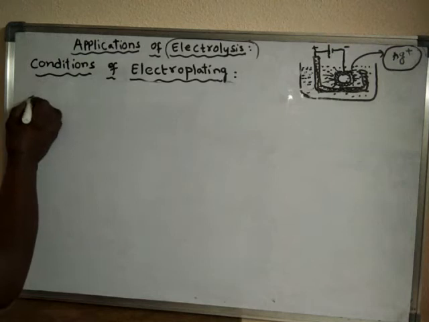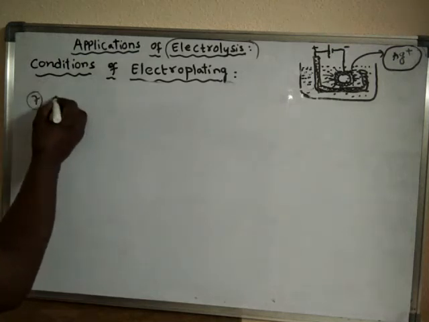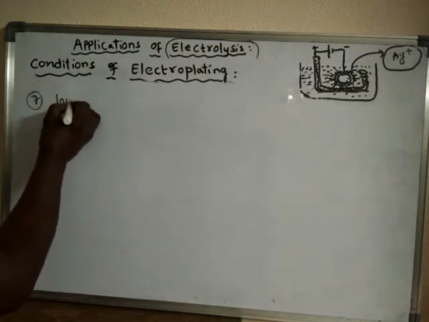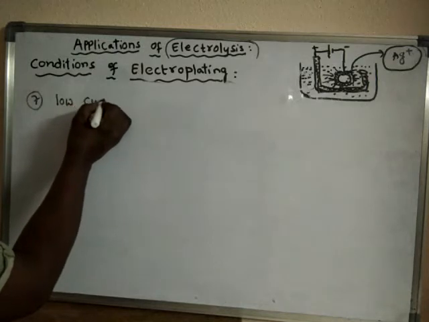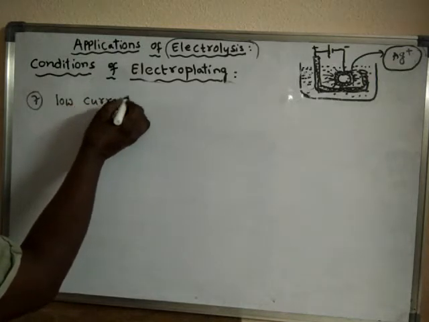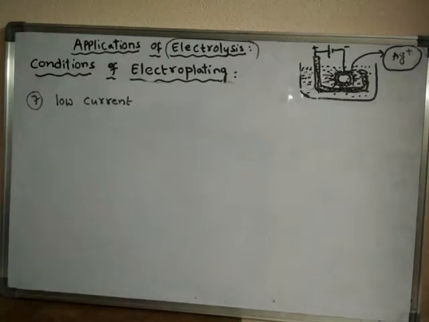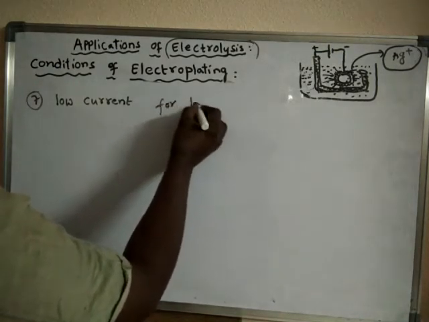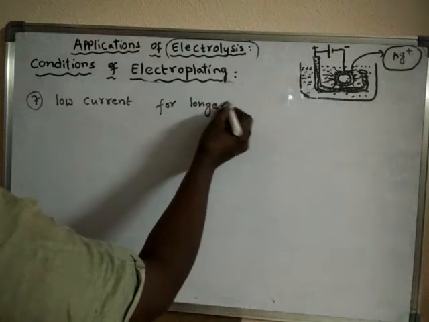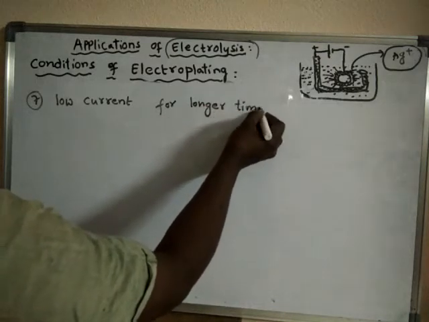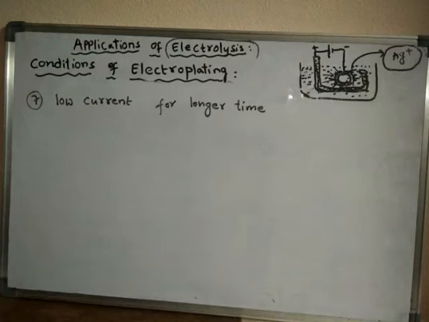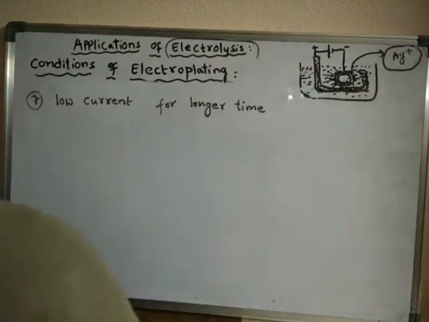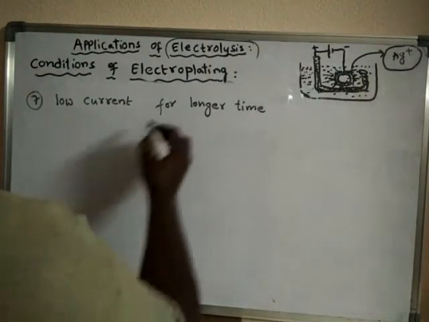The next condition is low current. Low current should be passed, and that too for a longer time, through the electrolyte.